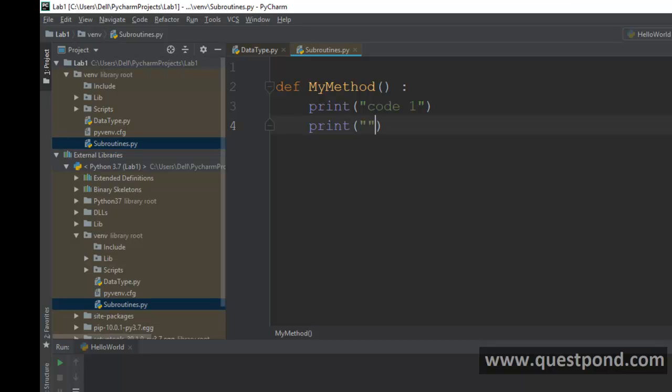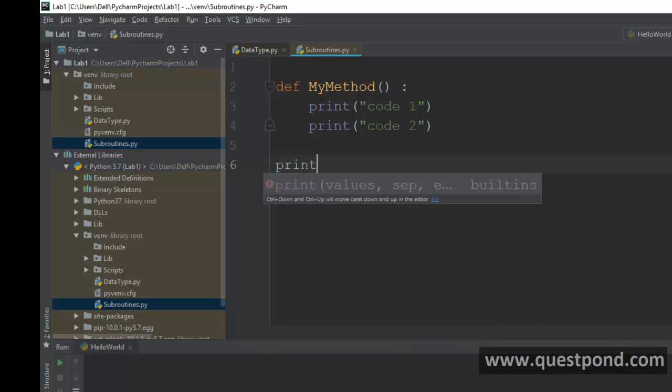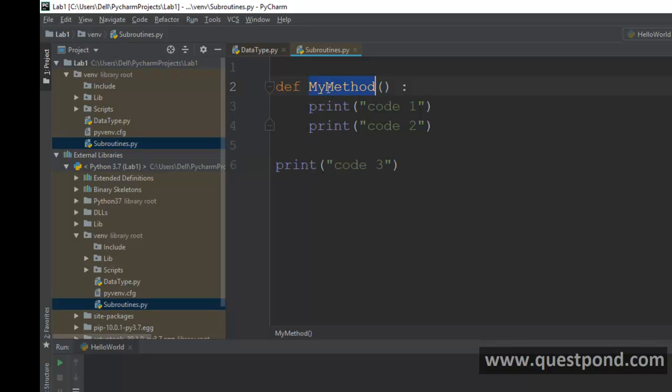Now if you want to define the end of this method, you need to press delete. You need to remove the white spaces and come back to that place of indentation where you started the definition of the method. For example, you can see here I'm writing some other code called code 3. Now this code 3 is outside this function.